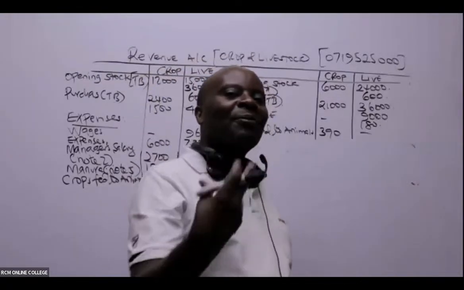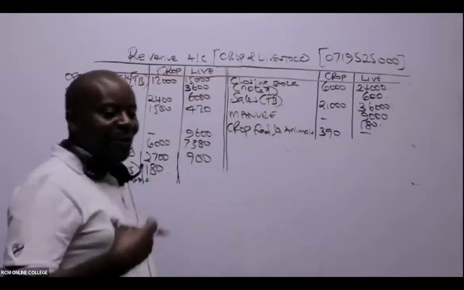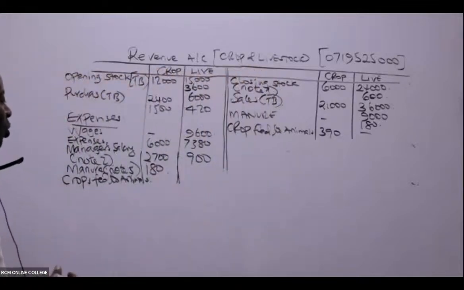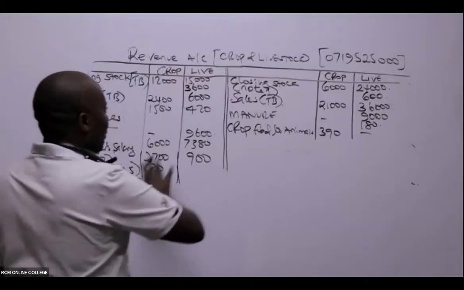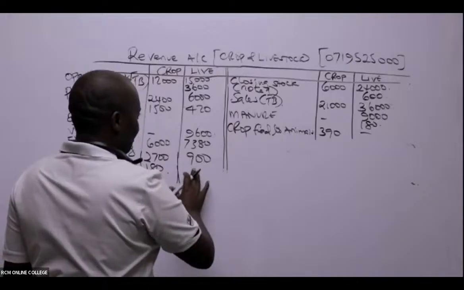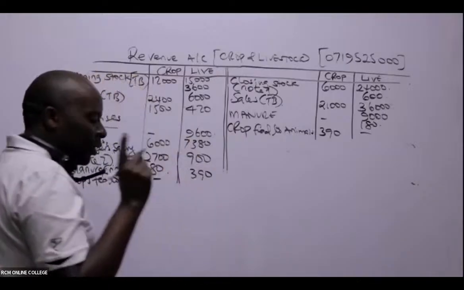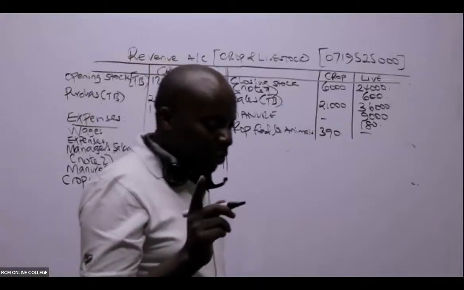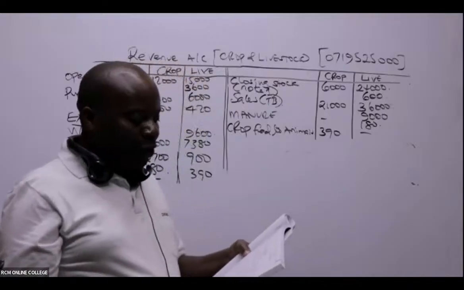It's like the animals purchased. Livestock, it's an input. The animals expense, yes. So under the animals, we'll come and put this 390, and of course with a dash there. Thank you so much. You guys are really very good.